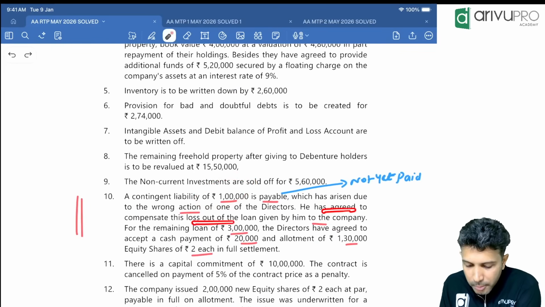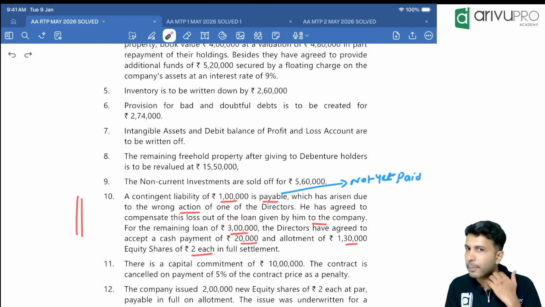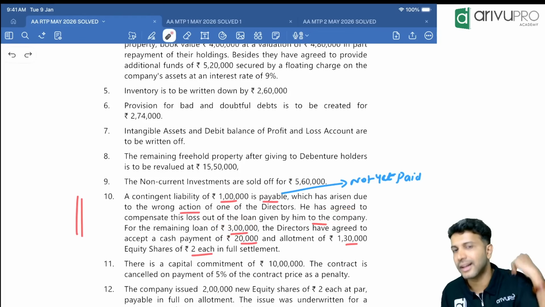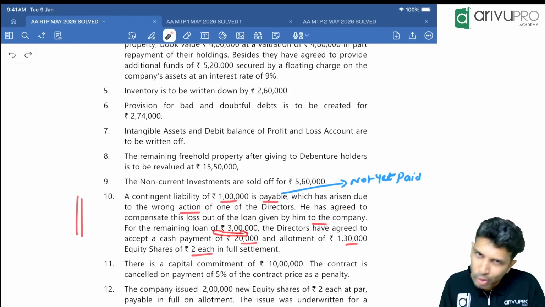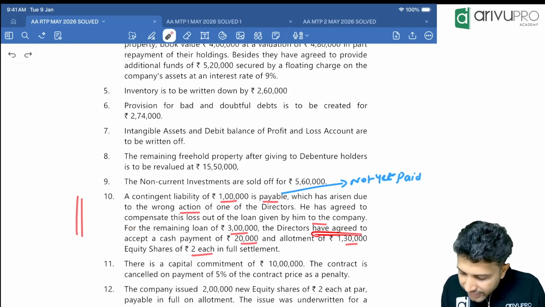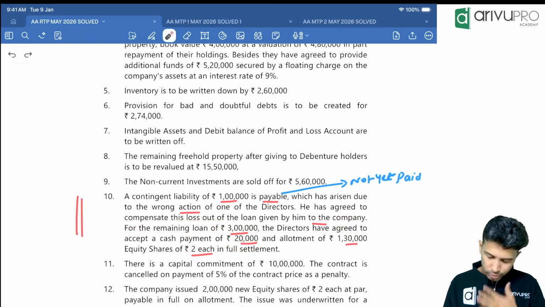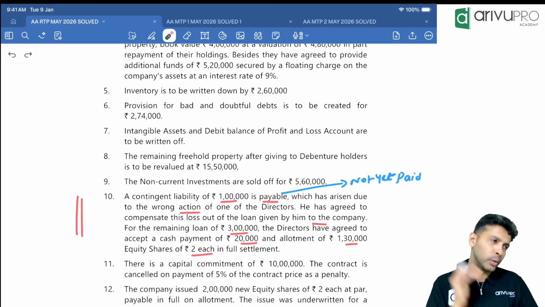He has agreed to compensate this loss out of the loan given to him. So that means now we'll not pay 4 lakh to the director, we'll only pay 3 lakh. For the remaining amount of 3 lakh, how 3 lakh? 4 lakh minus 1 lakh, which is 3 lakh. Directors have agreed to accept cash payment of 20,000 and allotment of 1,30,000 shares of 2 each.